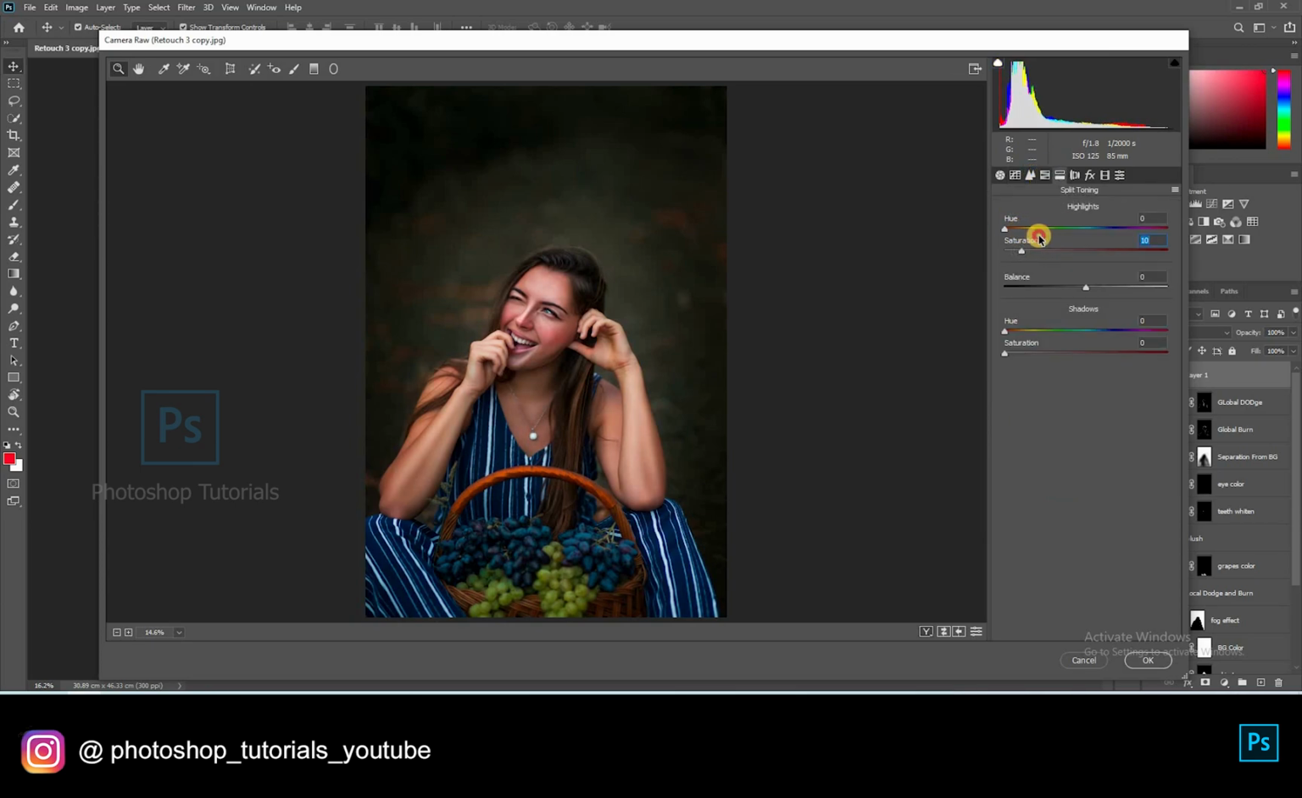Let's go to split toning, which creates the final tone of the image. I'm looking for a reddish green color. Okay, this is fine for me. Moving on to calibration to make the picture more vibrant. Okay, this is fine. Hit OK once you're done.